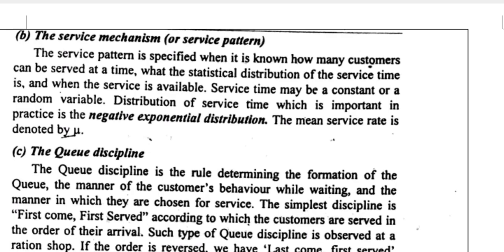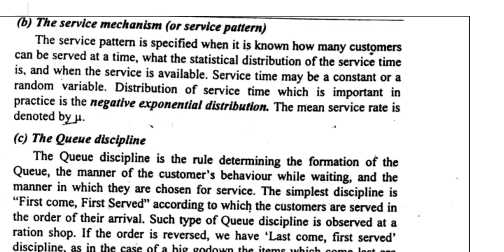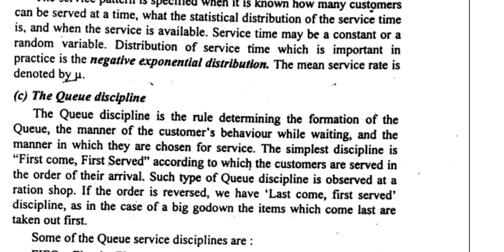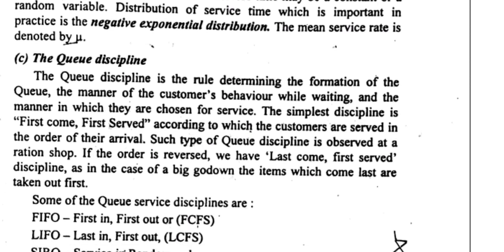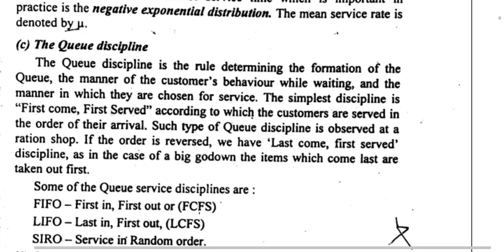The service time follows an exponential distribution, or else a negative exponential distribution. The mean service time is denoted by mu. In the problem, first of all we calculate lambda and then mu, and rho, the traffic intensity of the system, is defined as lambda by mu.